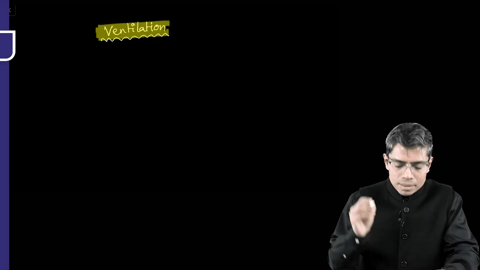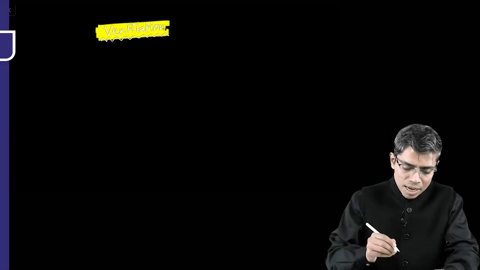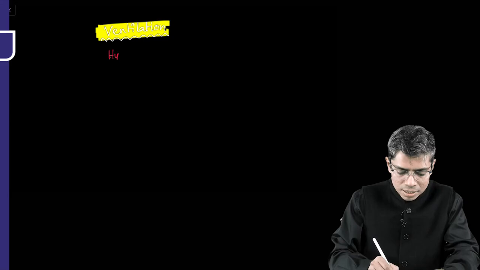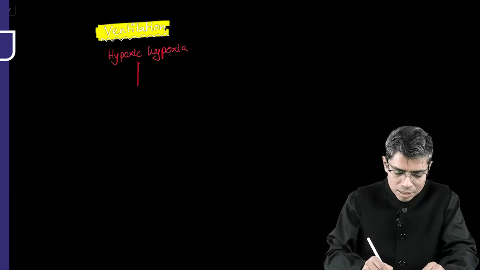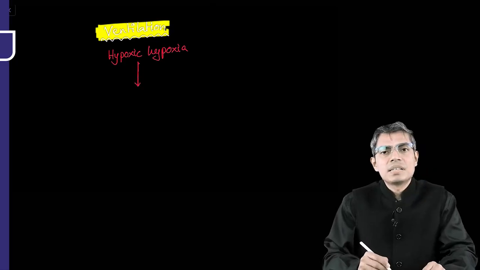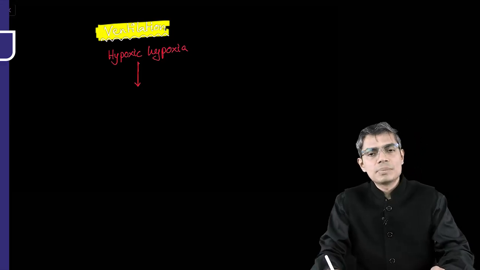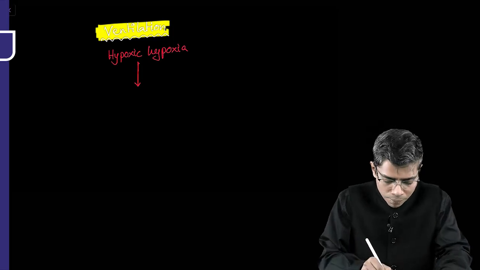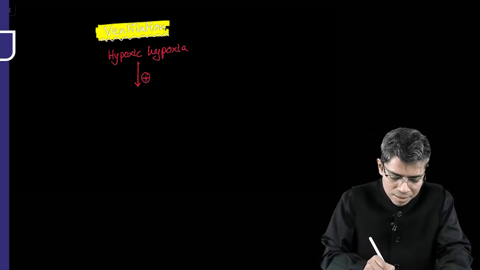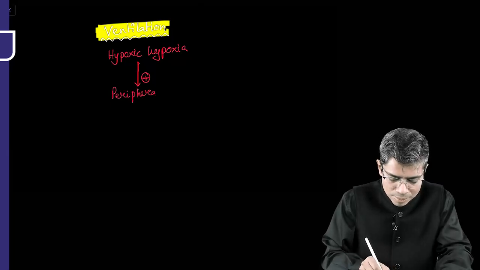So the main problem at the level of high altitude is nothing but hypoxic hypoxia, right? Now you tell me, hypoxic hypoxia will increase your ventilation by stimulating which chemoreceptor, central or peripheral or both? You all know that hypoxia is a stimulus for only and only peripheral chemoreceptors.